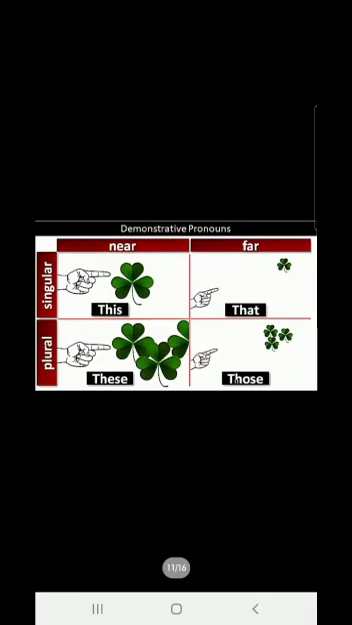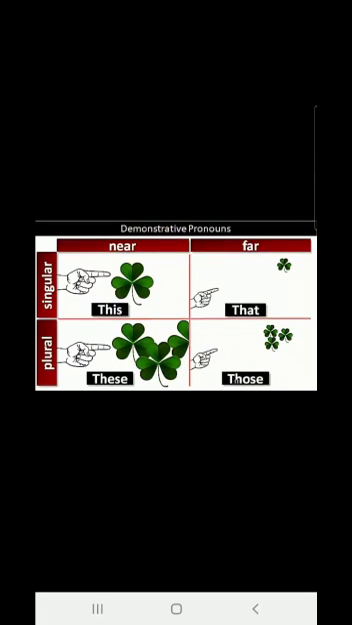For plural things which are far, you are going to use those, and if they are near to you, you are going to use these. Like see here children, near and far, you have to think about this. See in the first picture, the leaves. In this first picture, this is a leaf. This is near to us, so we are saying this is a leaf. Now if it is far, that is a leaf. When there are more than one, we are saying these are leaves. And when they are far, those are leaves.